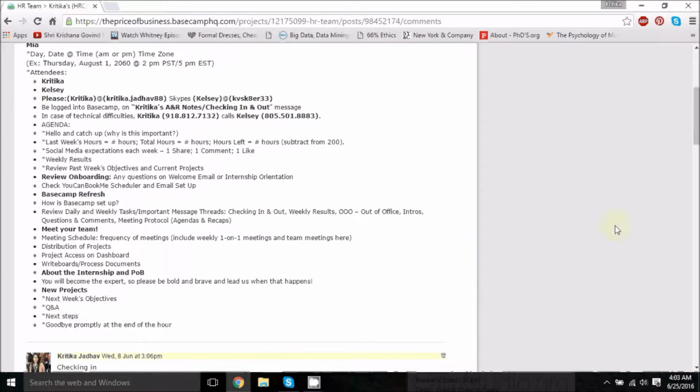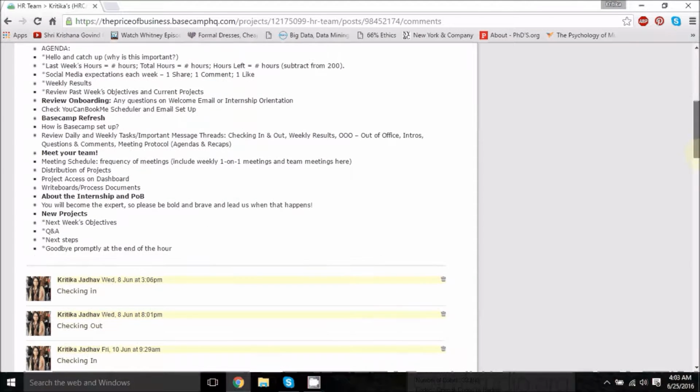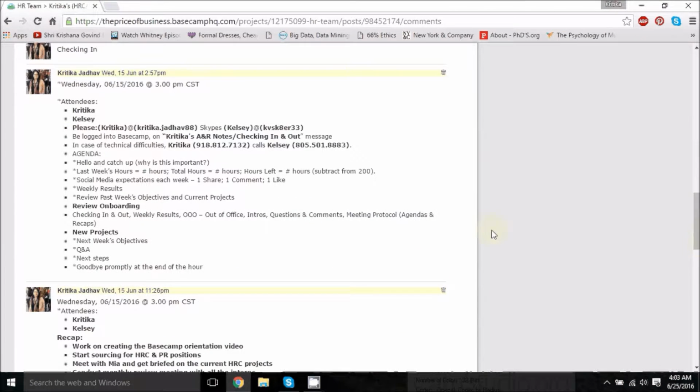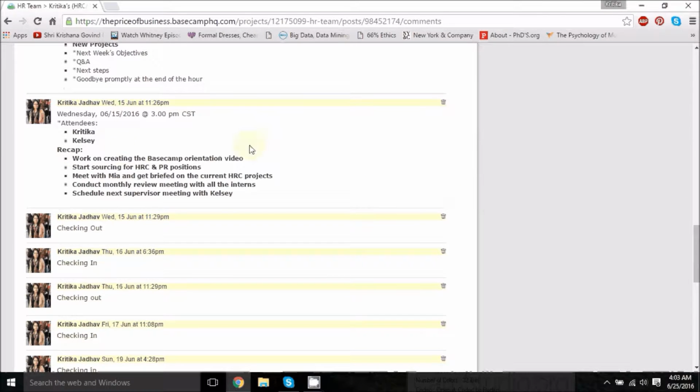Once your meeting is over, you will be posting recap notes under the same thread, capturing what the agenda was, what you went through with your supervisor in that meeting, and what weekly goals your supervisor has given you.